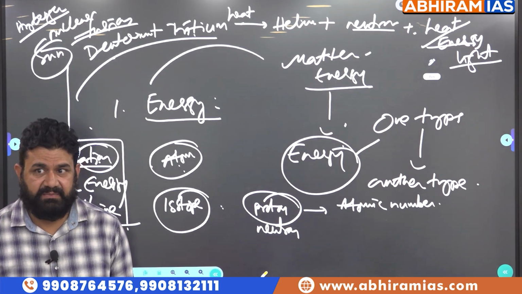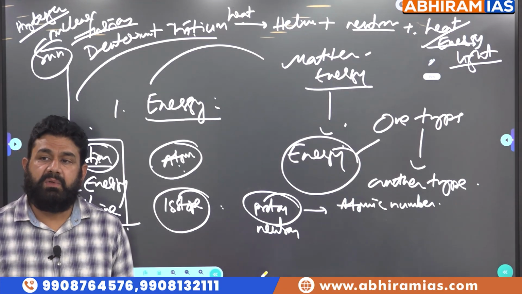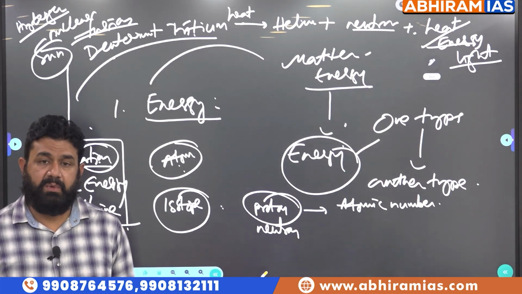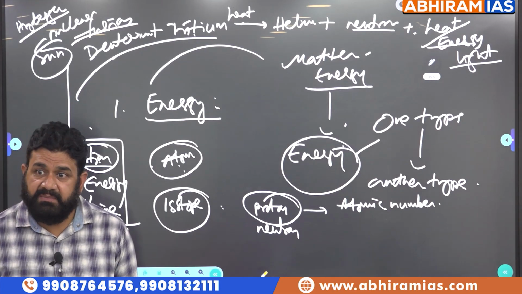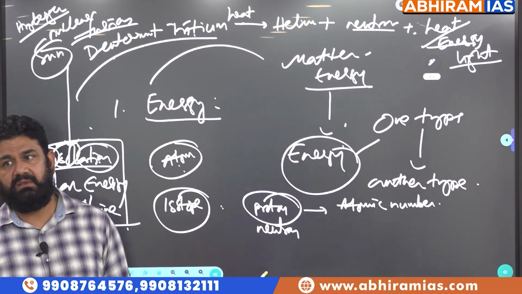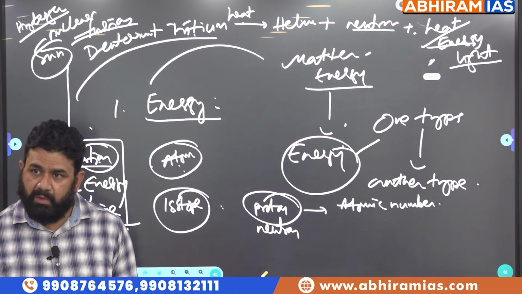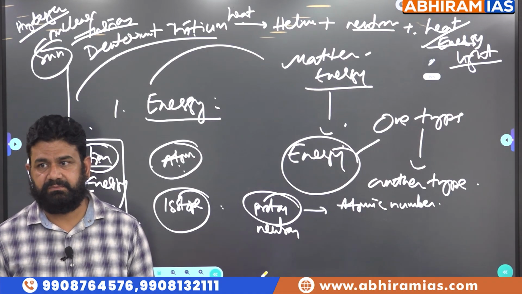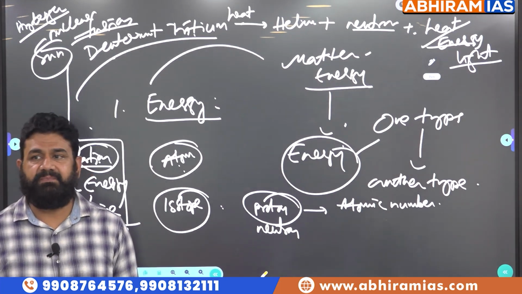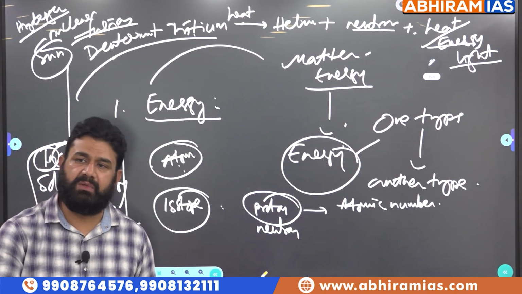These are very basics. You are supposed to know all these things. You understand this? Protons and electron numbers should be the same. Only then it becomes an atom. If proton and electron numbers are not the same, that becomes an ion, either positively charged or negatively charged. Usually protons are present inside the nucleus. They are almost always combined with neutrons. So protons and neutrons together are present inside the nucleus of every atom. Hence, protons and neutrons put together are called nucleons because they are present inside the nucleus.